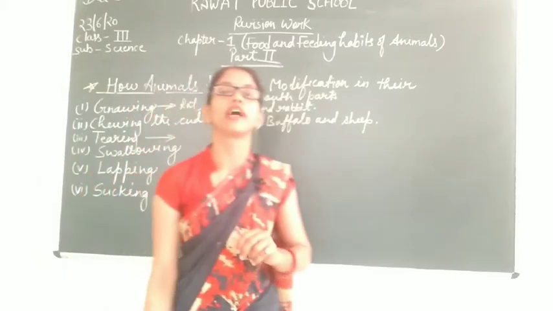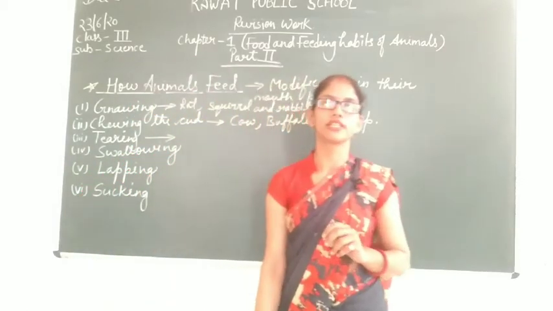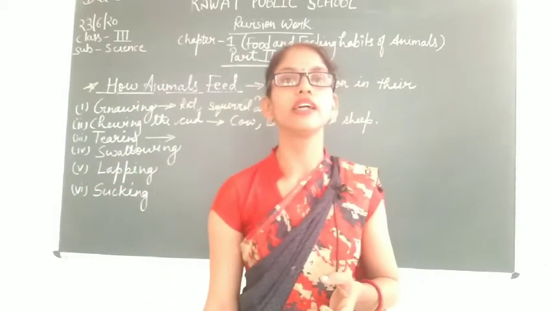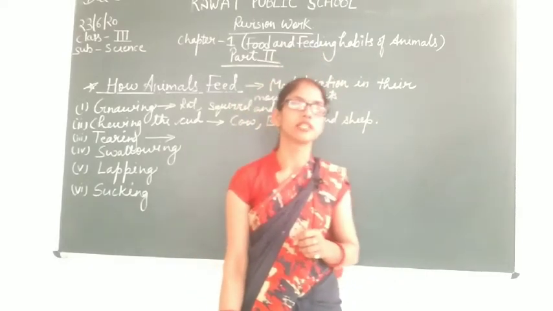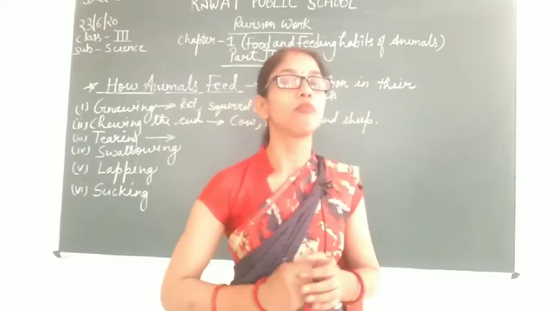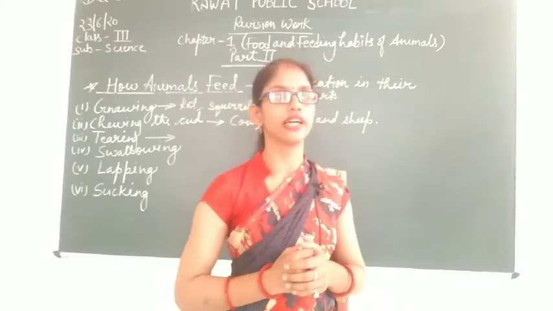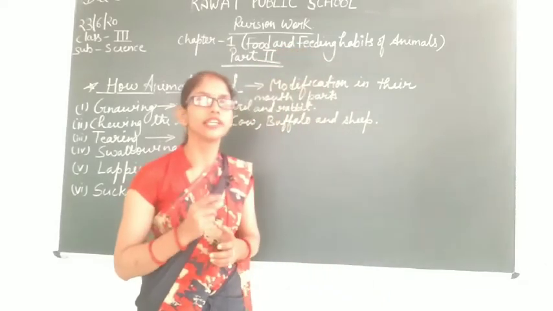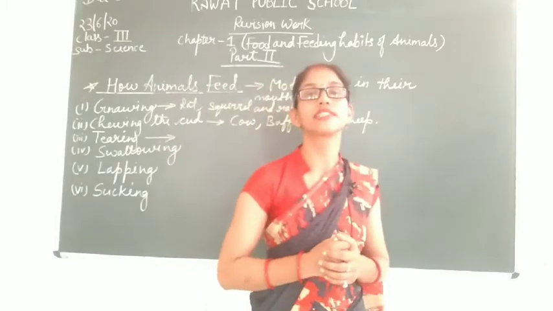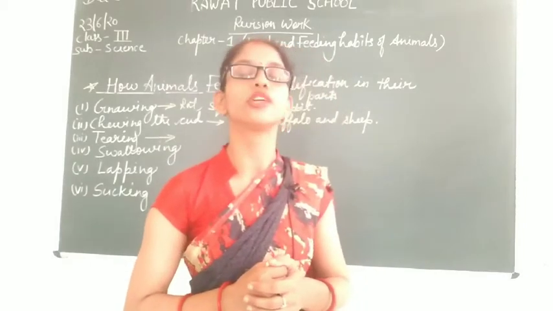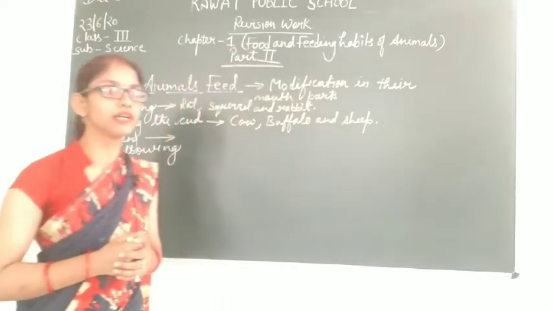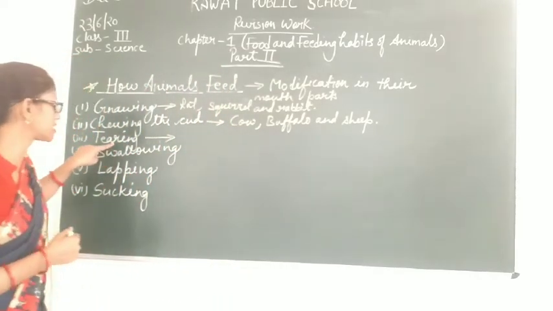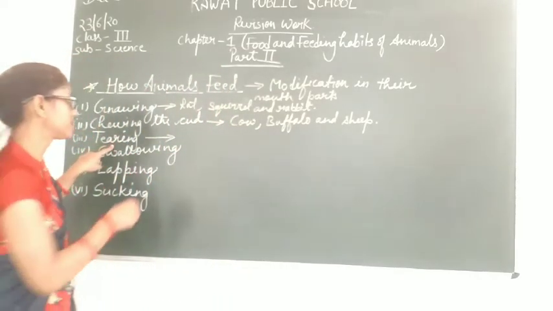The next feeding habit is tearing. Tearing is followed by the carnivore animals. For example, lion, tiger, leopard. They chew the bones and flesh of animals. So they have sharp pointed front teeth to tear the flesh and strong grinding teeth to chew the bones and flesh of animals. So the examples of the animals that follow this tearing feeding method are lion, tiger and leopard.